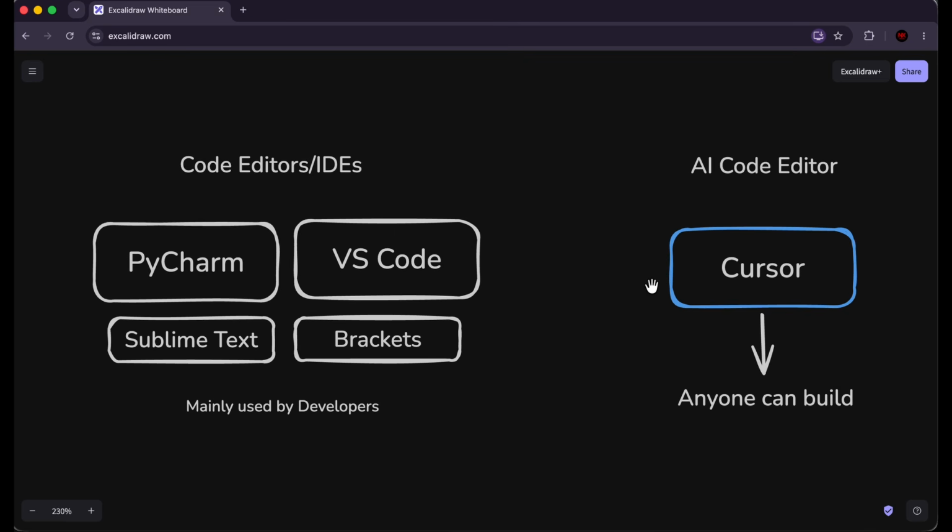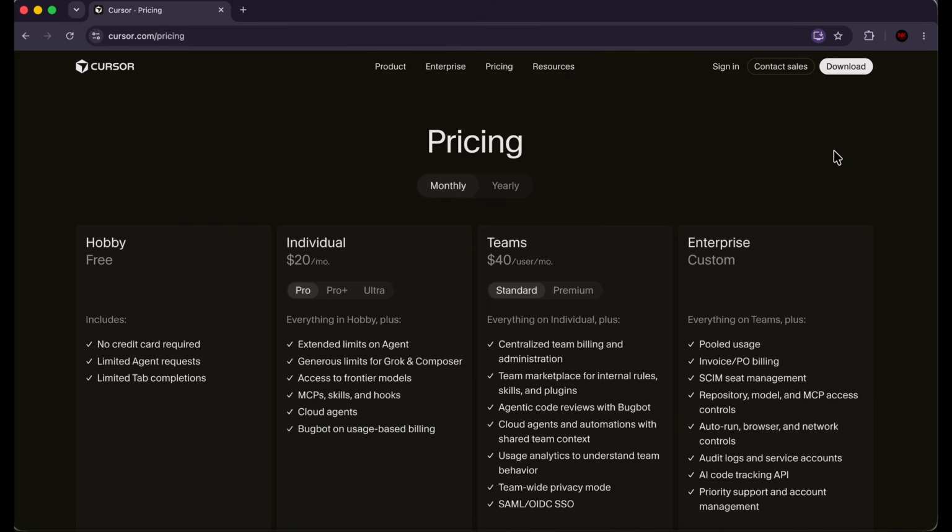And as these AI models from Anthropic, OpenAI, and Google kept getting better and better, Cursor kept becoming more and more useful to anyone who used it. And now we've reached a state where Cursor allows you to build absolutely anything that you want to. Any software that you can imagine, whether that's websites, mobile apps, applications, anything that you want to build, Cursor is now capable of building.